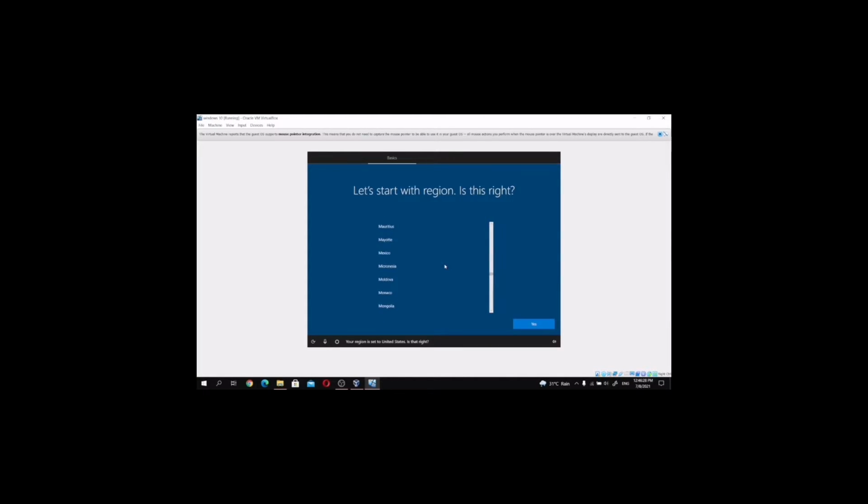So as you can see, we are now in Malaysia, so we need to find the Malaysia region and click yes. Now we choose the keyboard layout for the Windows 10.